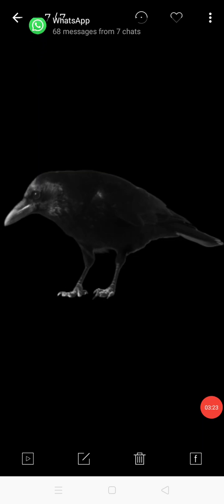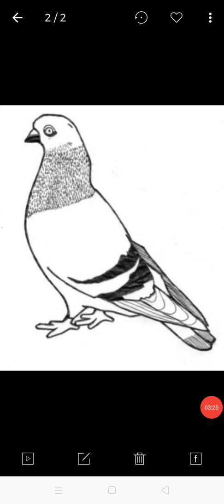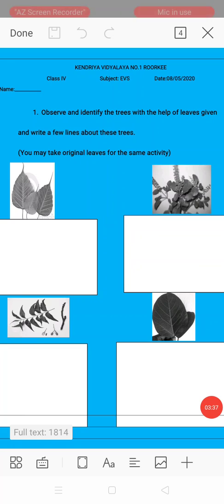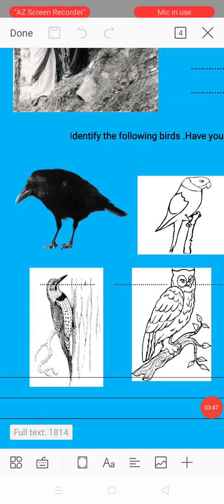Which bird is this one? Write about it also. Which bird is this one? You should write about its name and then yes if you have seen it and no if you have not seen it in your area. So today you have to complete these 2 activities. First was to identify the leaves of the trees, and the second one is identifying the birds and write yes if you have seen those in your area and no if you have not seen them in your area.